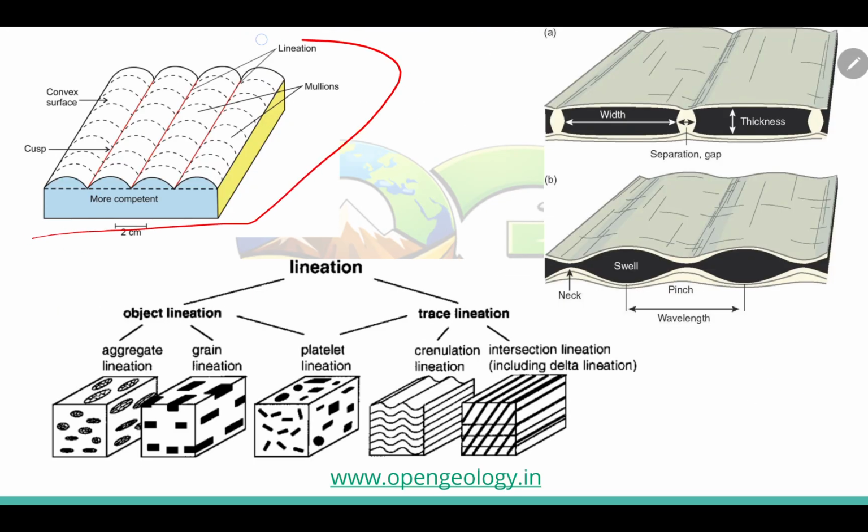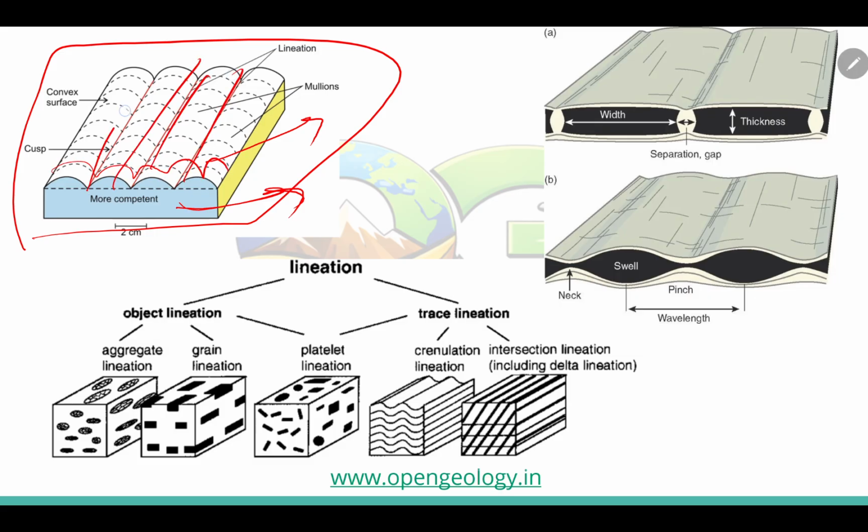There is a more competent rock and an incompetent rock. More competent means harder or stiffer, hard to deform, while the incompetent rock deforms easily and bends in a series of folds like this. We call each of these linear features mullions.